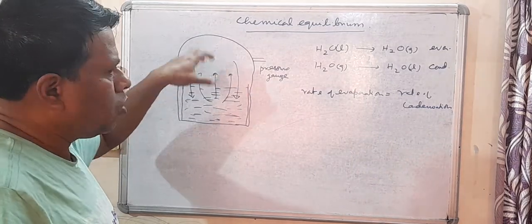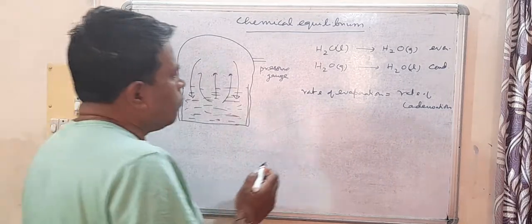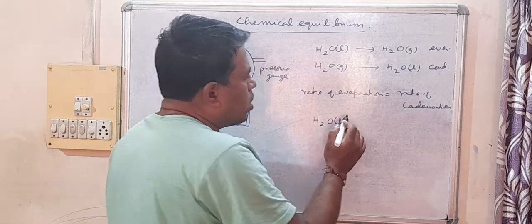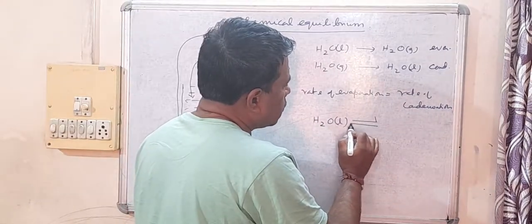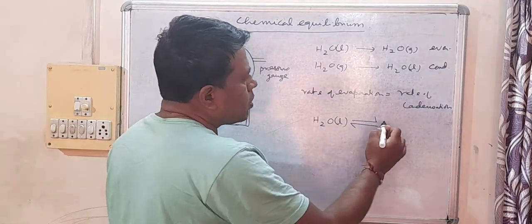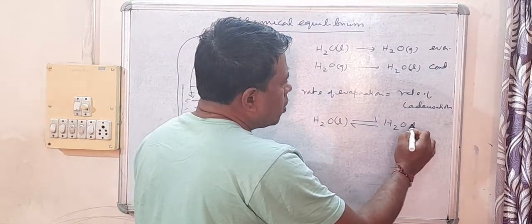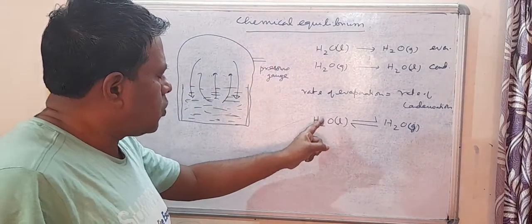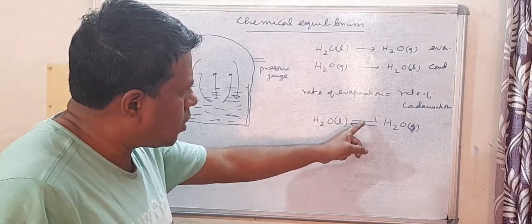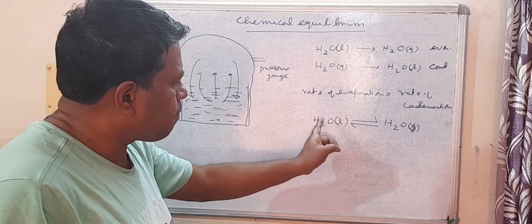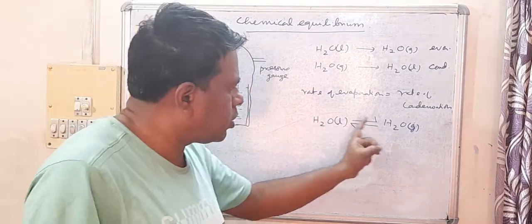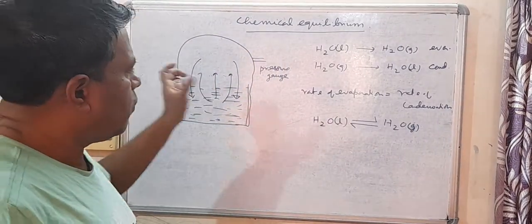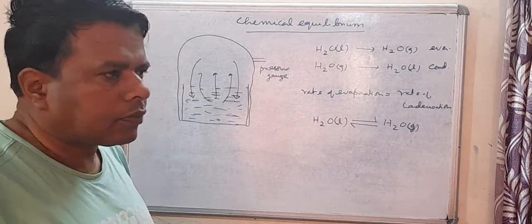And this equilibrium process we express in this way: H2O liquid, reversible sign, H2O gas. So this is the sign for equilibrium. What is happening is that liquid changing to gas and gas changing to liquid is taking place at equal rate, and when this has been attained, it is called equilibrium.